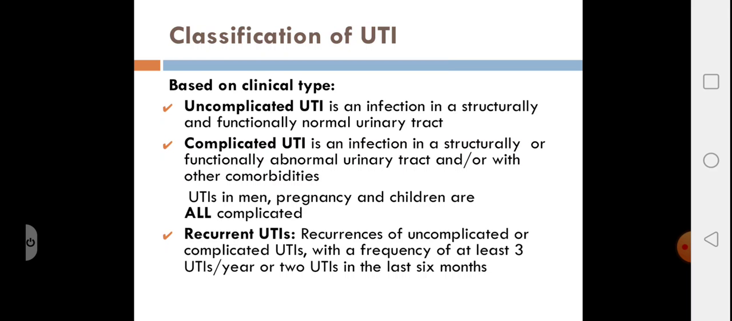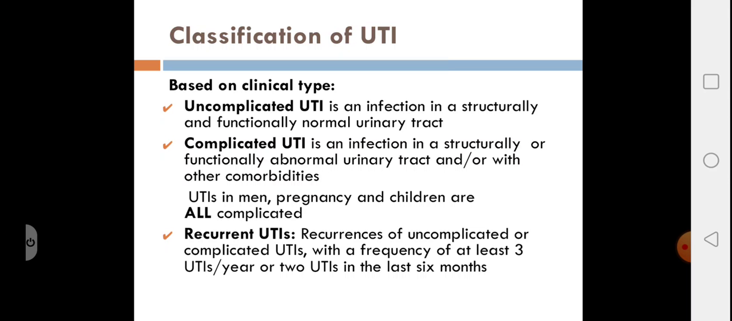Based on the clinical types, there is uncomplicated UTI, which is infection in a structurally and functionally normal urinary tract. Complicated UTI is an infection in structurally or functionally abnormal urinary tract with or without other comorbidities. So all UTIs in men, in pregnant women, and in children are complicated. This is a very important point to remember.